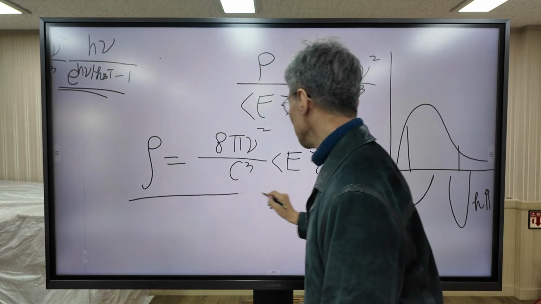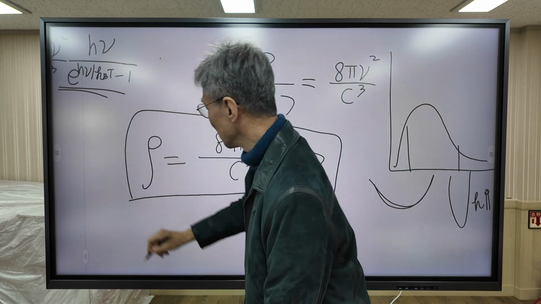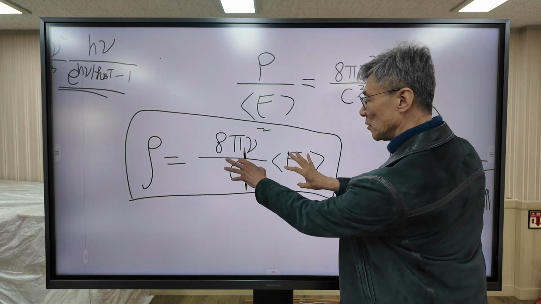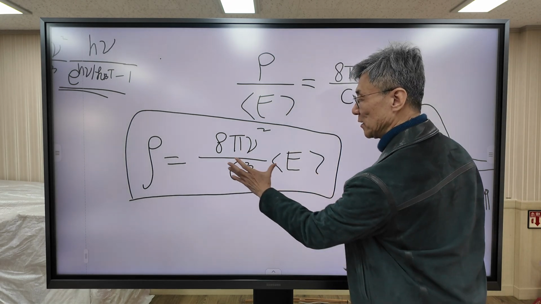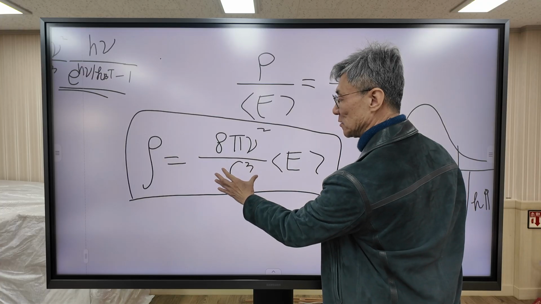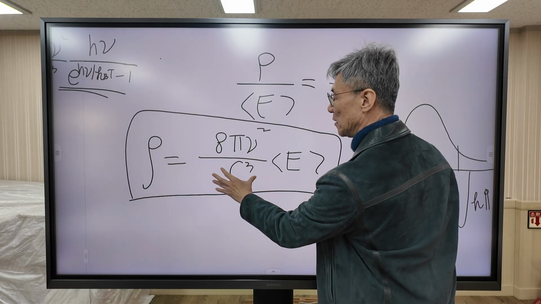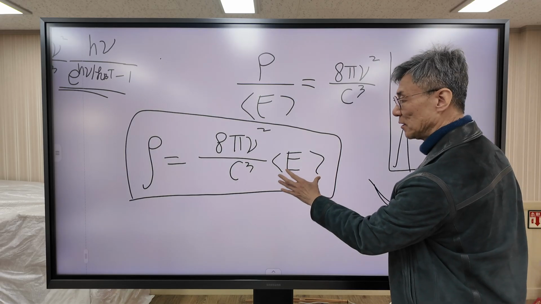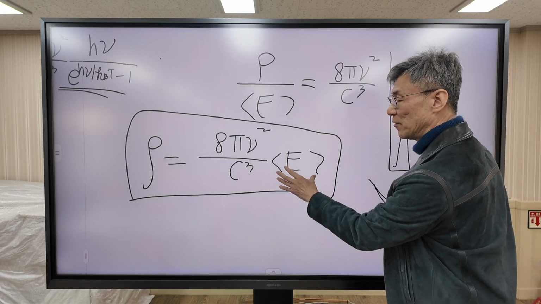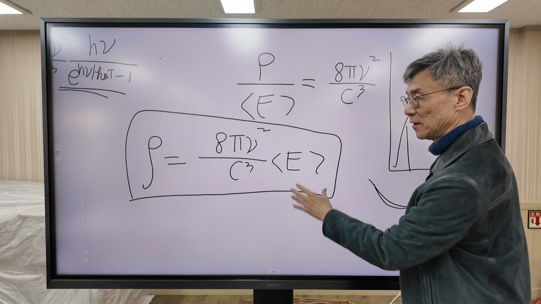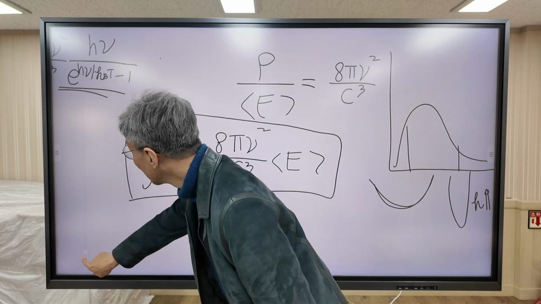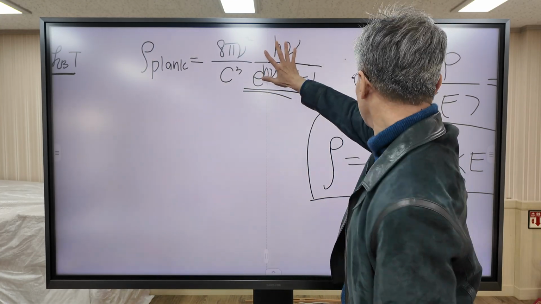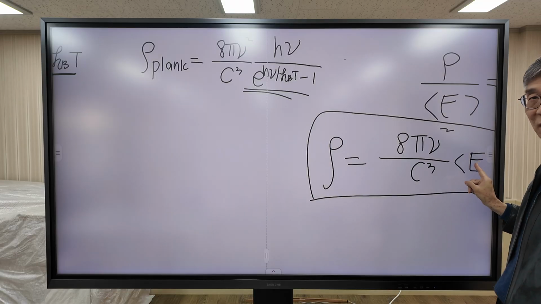This is our equation. So the blackbody radiation curve is composed of two parts. The first part is this one, which is actually similar to the equilibrium constant. The second part is important. This one corresponds to the average oscillator energy. So when you compare this formula, this part corresponds to the average oscillator energy.